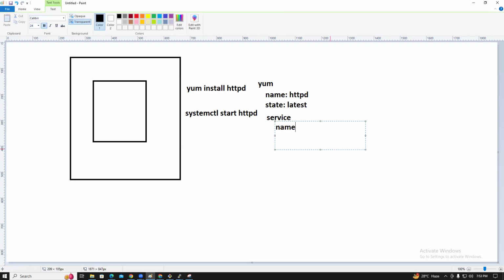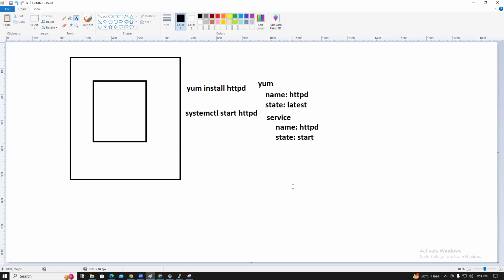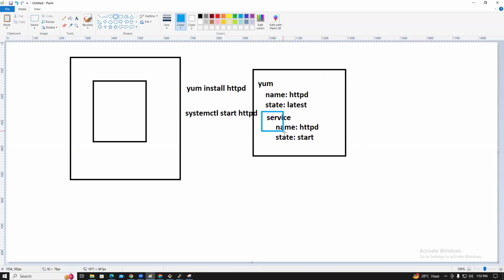So name, state. What is the state here, guys? The service name is httpd, state equal to start. Here state equal to start. Here state equal to latest. Guys, understood? So these are the modules. This is one module and this is another module.